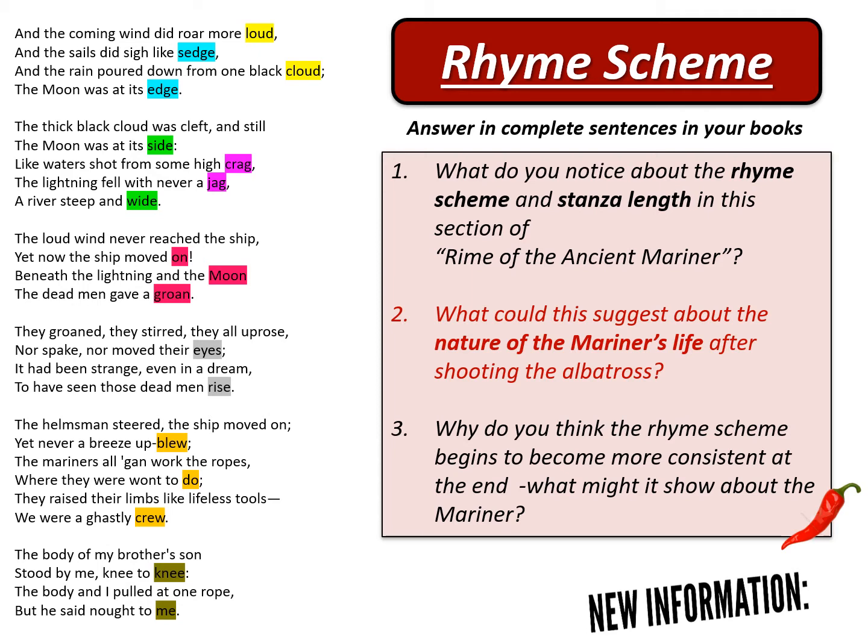And why does the rhyme scheme become more consistent at the end when the speaker begins to feel more remorseful? It settles down a little bit. Well, I think I've put the answer in the question there. I think the rhyme scheme does settle down because the speaker becomes remorseful. The mariner becomes remorseful because he recognises the impact that this has had on his nephew, that his nephew has died as a result of what he did, and perhaps the rhyme scheme is reflecting that.